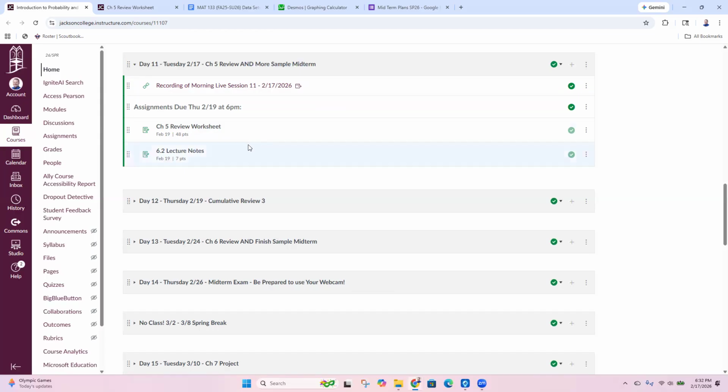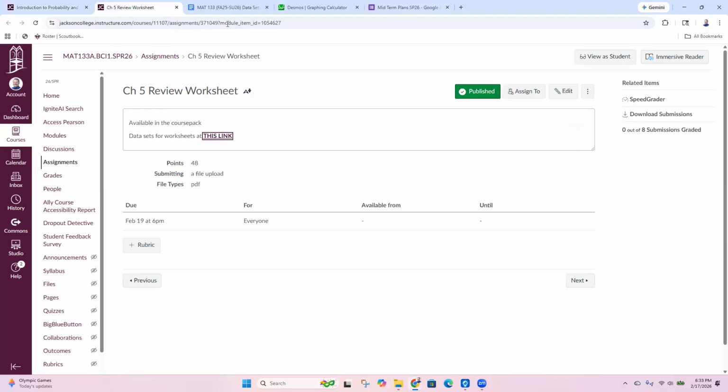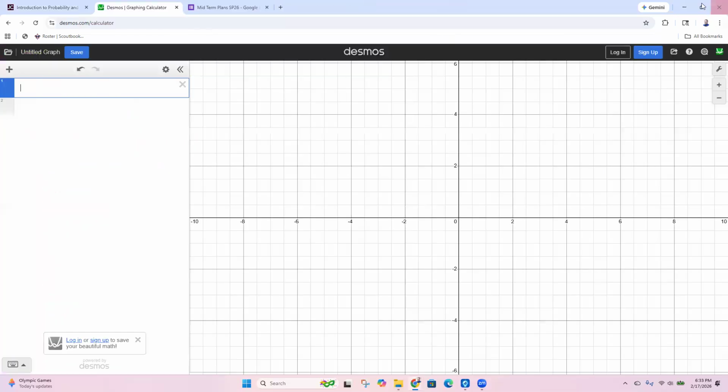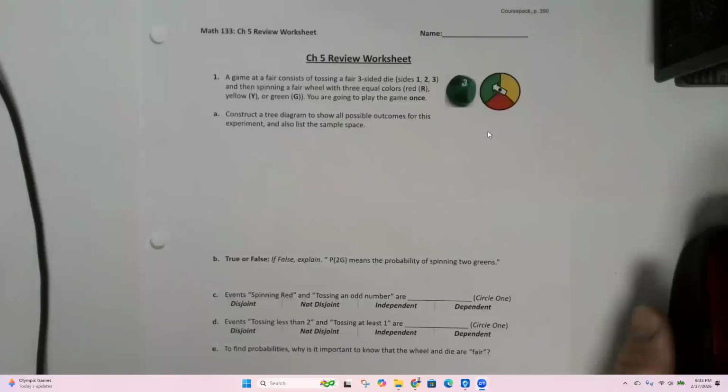Okay, but for today, we are doing the Chapter 5 review. We're going to be talking about probability. That starts on page 390 in your course pack. You don't need to click on the Chapter 5 review worksheet in Canvas. I don't know why they put the link there, but there's a link with all of our data sets, and there's no data set for Chapter 5. So, let's just jump to page 390.